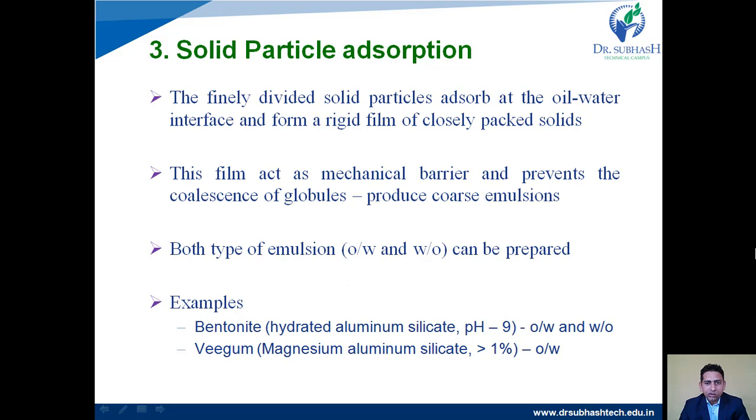In the previous cases we can prepare a fine emulsion also, but here a coarse emulsion will be prepared. Both types of emulsion can be prepared, oil in water and water in oil. The examples are bentonite, hydrated aluminum silicate which has pH 9, which can be used in oil in water or water in oil emulsion. Then Veegum, magnesium aluminum silicate, at more than 1% concentration, can be used in oil in water emulsion.